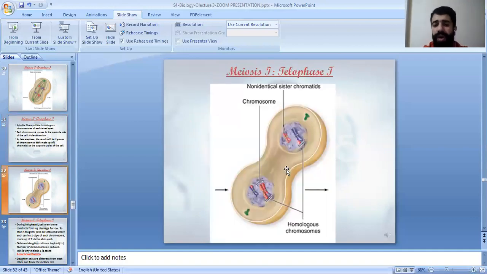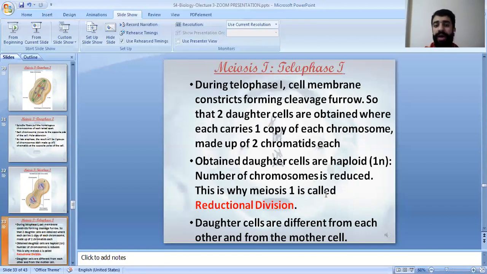Moving to telophase 1, including the cytokinesis, here we have something special. This is the cleavage furrow. So during telophase 1, the cell membrane constricts, forming the cleavage furrow. The 2 daughter cells obtained carry 1 copy of each chromosome, made up of 2 chromatids each. So the obtained daughter cells are haploid, 1N. The number of chromosomes is reduced, so 2N becomes 1N. That's why it's called reductional division. So meiosis 1 is called reductional division.